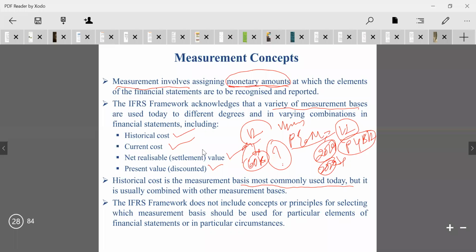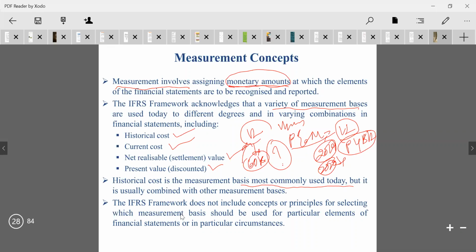These are the variety of measurement methods which are used while evaluating the monetary amount of financial elements. These are the major measurement concepts.